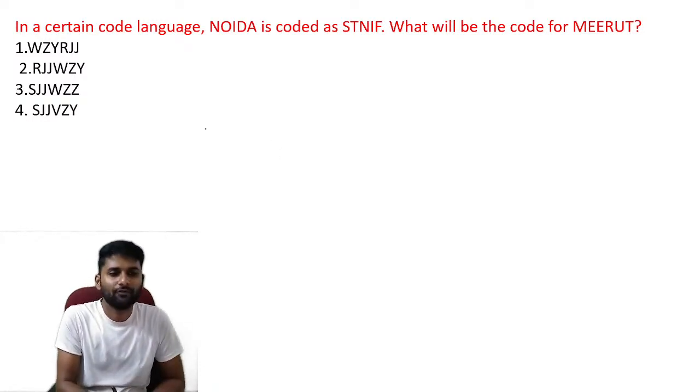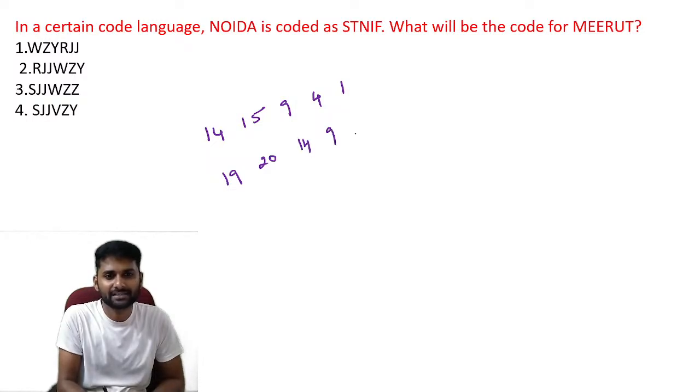Now see Noida: 14th letter, 15th letter, 9th letter, 4th letter, 1st letter. So S is 19, T is 20, N is 14, I is 9, F is 6. If you observe, each and every letter is shifted by 5 positions.